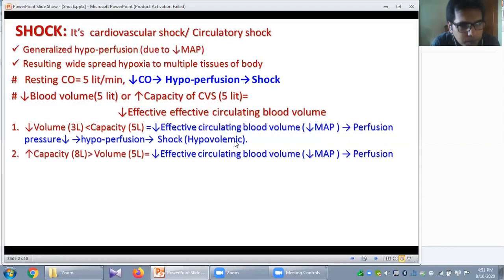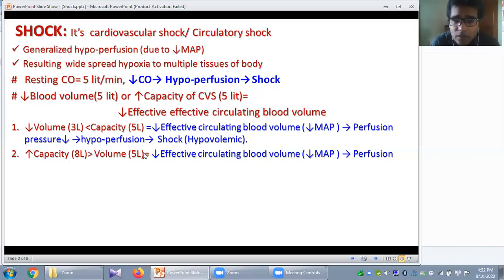Okay. Now, on the other hand, you can see here that in this case the capacity increases. We know the normal capacity initially was 5 liter. Now due to the widespread vasodilatation, the capacity of your cardiovascular system increases. Now it can accommodate more blood. Say it is 8 liter. But the blood volume remains 5 liter. So what will happen? Now relative to capacity, this 5 liter is inadequate. Initially, it was adequate. 5 liter, we know it is the normal volume. But as there is vasodilatation, the capacity is increased.